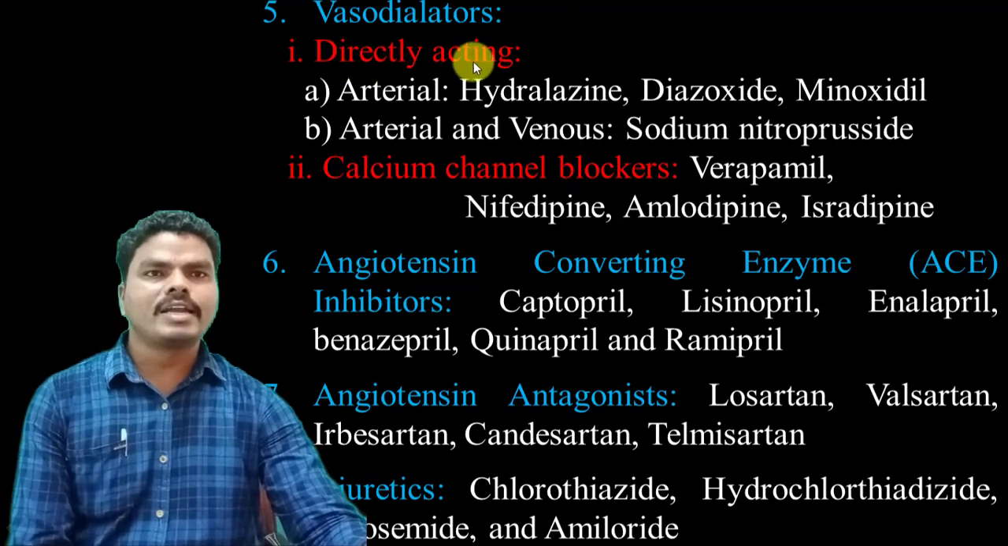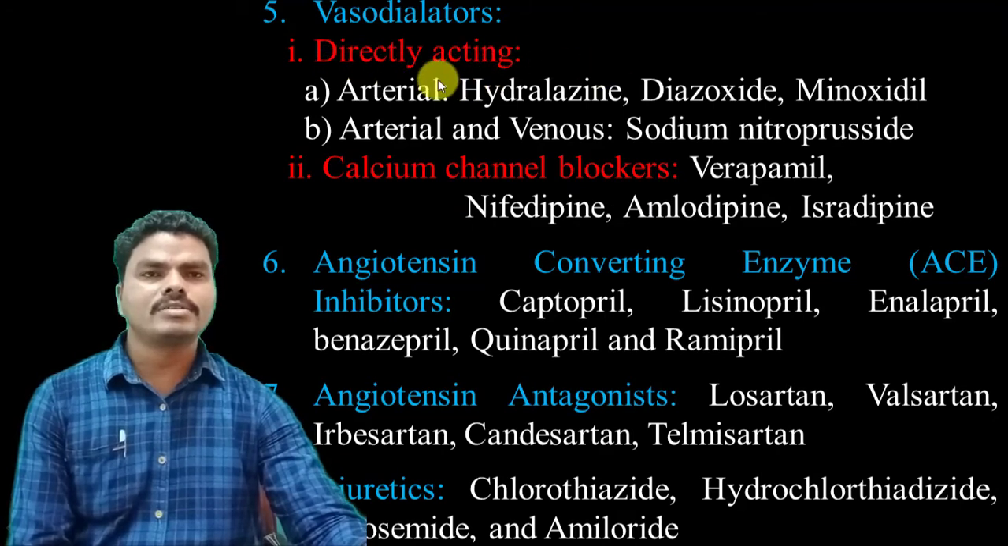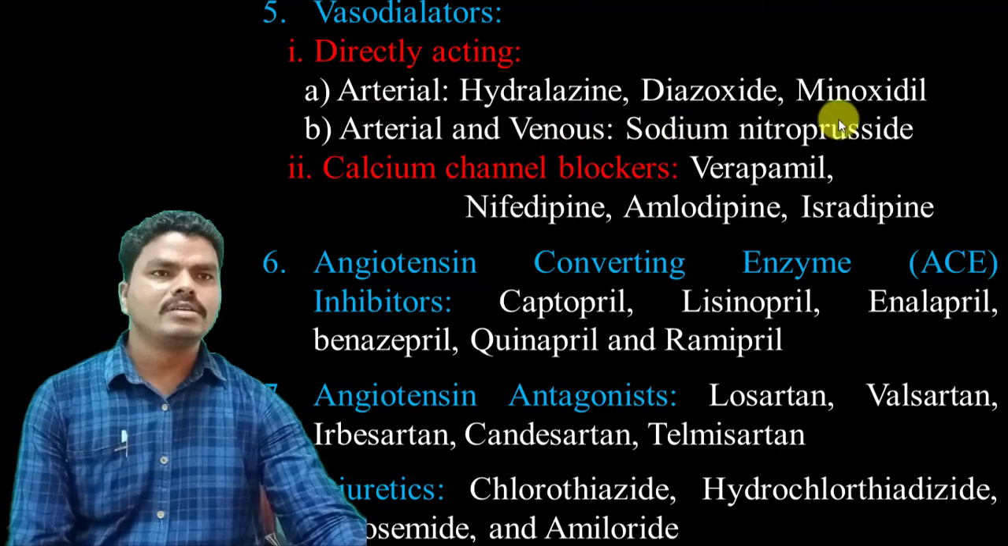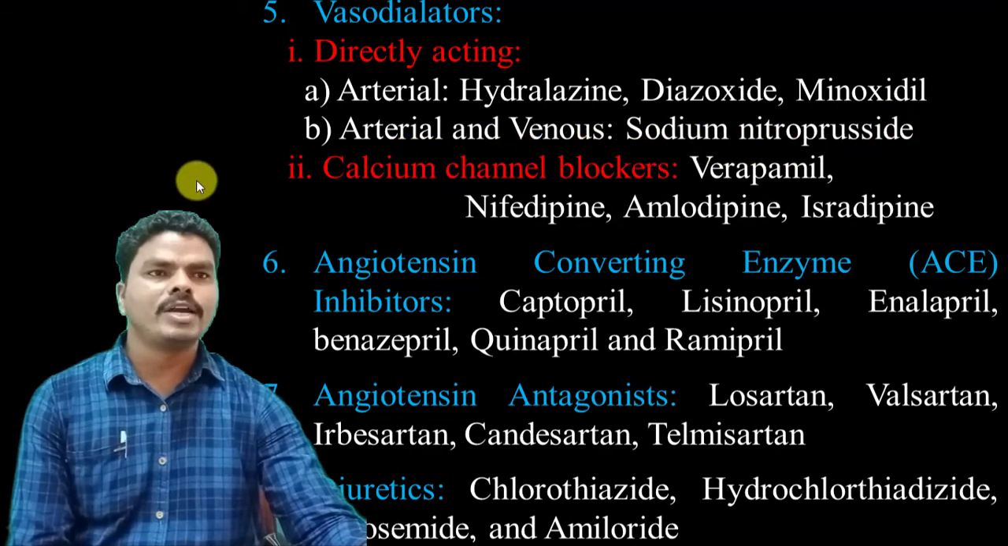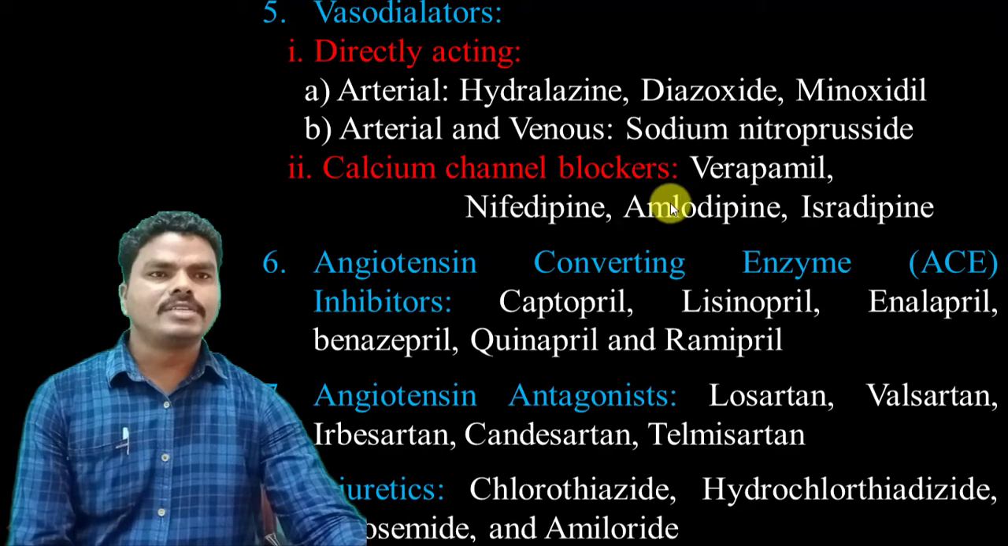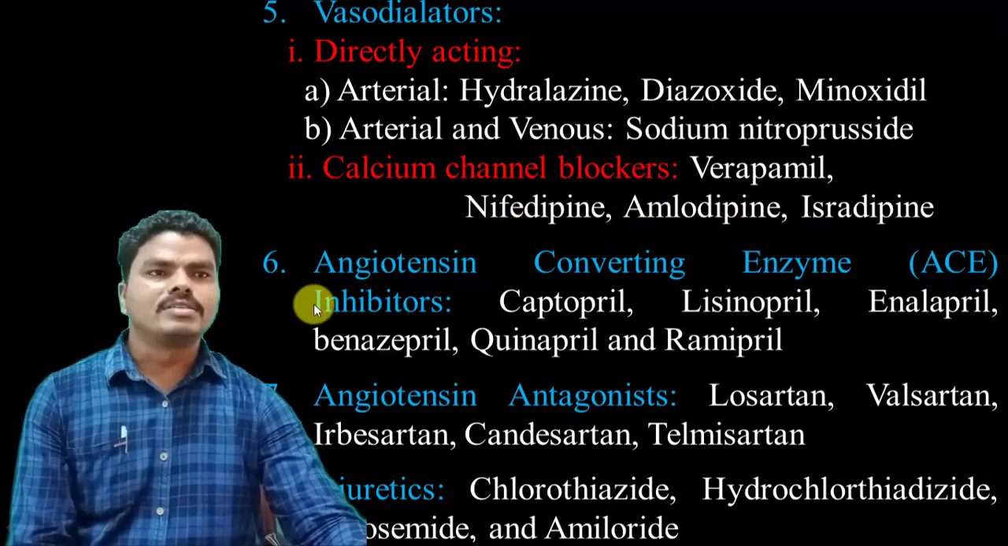In case of directly acting vasodilators, some of them act on arteries and some of them act on both arteries and veins. Examples for drugs which directly act on arteries are hydralazine, diazoxide, minoxidil. And an example for drugs acting directly on arteries and veins is sodium nitroprusside. And examples for the calcium channel blockers are verapamil, nifedipine, amlodipine, isradipine.